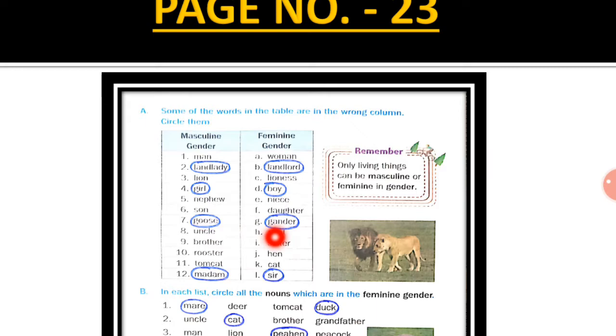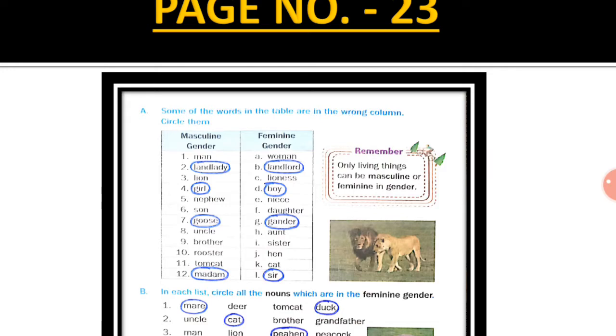Uncle, aunt, brother, sister, rooster, hen, tomcat, cat, madam. Now madam is feminine gender, isn't it? So it should be written under feminine gender, but it is written under masculine gender, so it is wrong. So you have to circle it. Sir, it should be written under masculine gender, but it is written under feminine gender, so it is also incorrect, so you have to circle it.